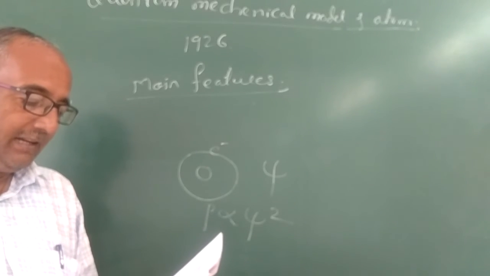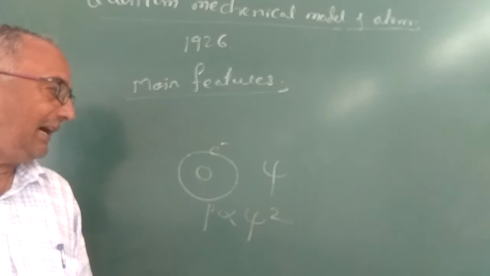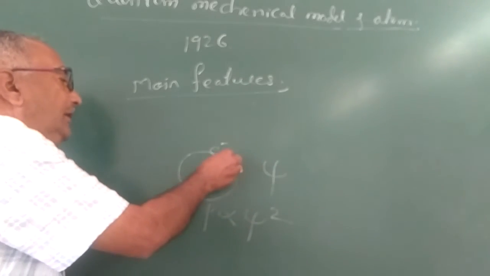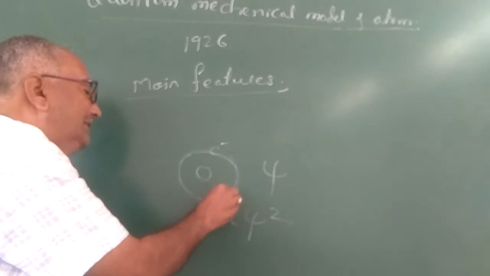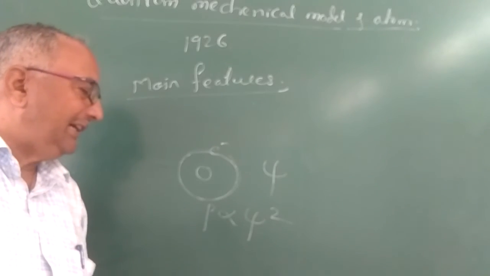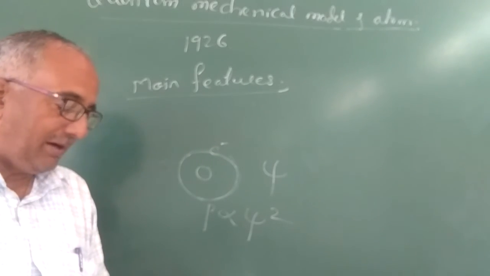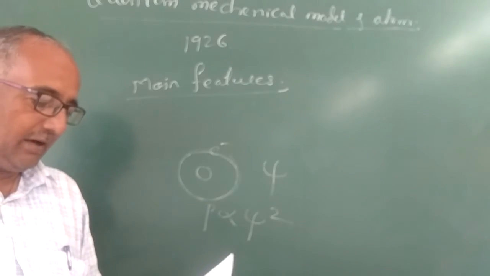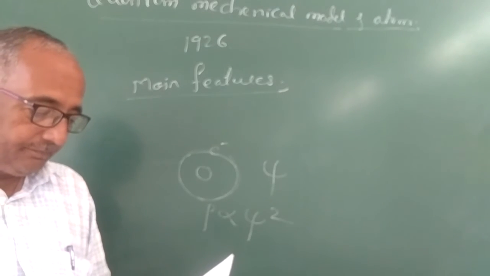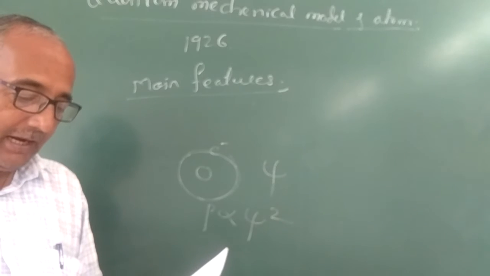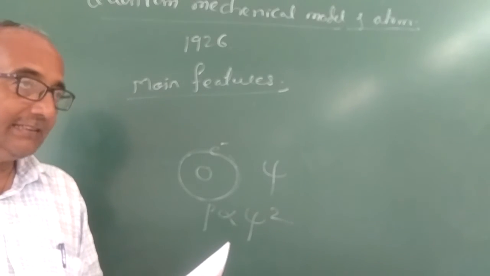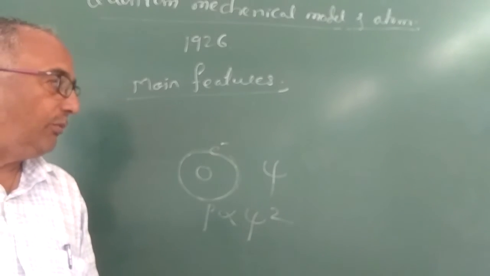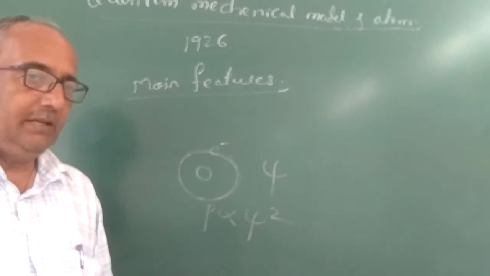Such a region around the nucleus is called an orbital. So where the electron is present or spends more time, that region is called an orbital. An orbital is defined as a three-dimensional region. What is meant by orbital?